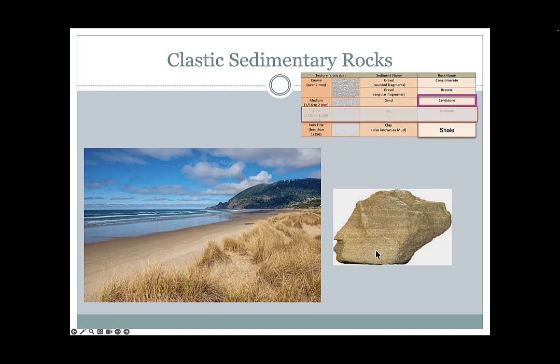So here's an example of a sandstone here. If we felt it, it would feel coarse like sand, like sandpaper. And if we looked at it with a little lens or put our eye right on it, we would see all of these particles making it up are just sand-sized particles. We can also see some fine layers in it. That might be just the layers of sand that were laid down over time on the beach or other environment.